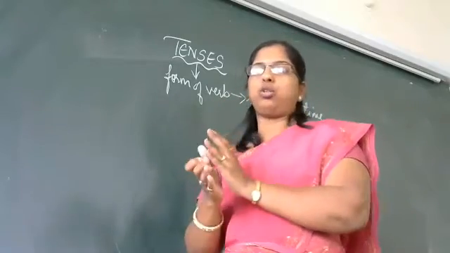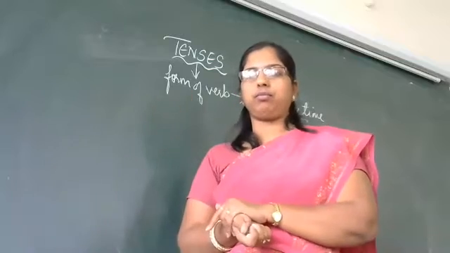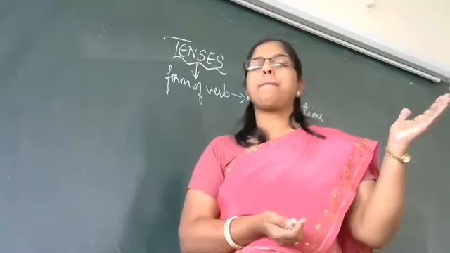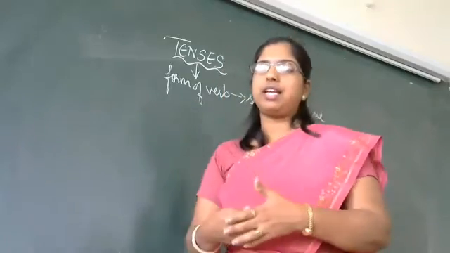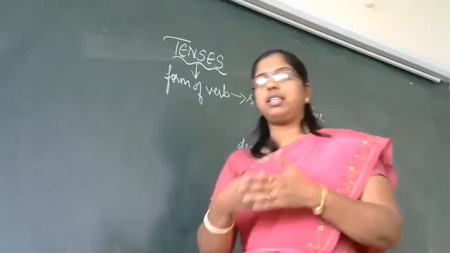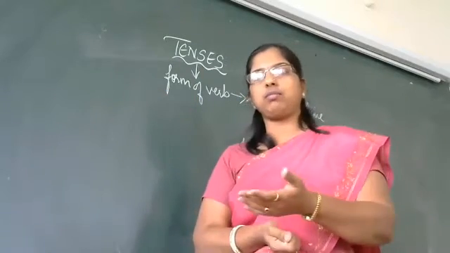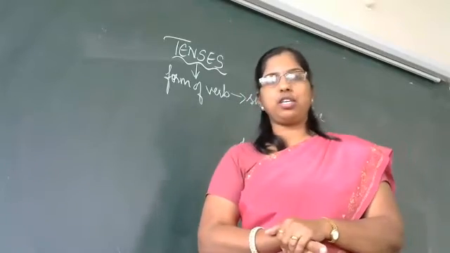So, to categorize all those, we have present, past, and future. The action which is already done, we say it is past tense. The action which we are doing now, we say it is present. And the action which will be done later on, that is not yet done, we call it future tense.